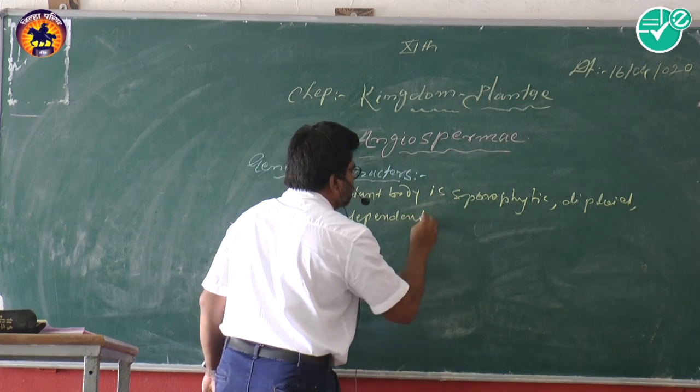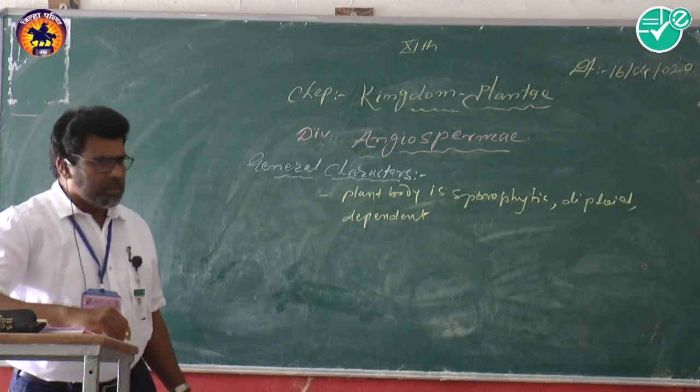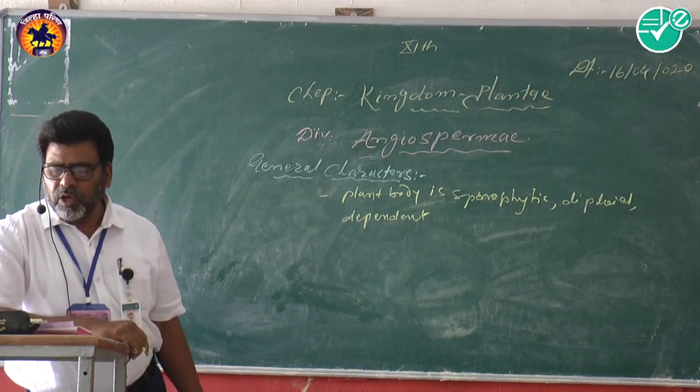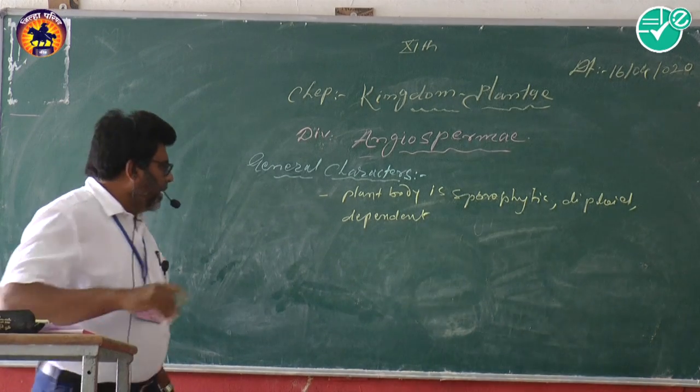The plant body is sporophytic: dominant, diploid, independent.